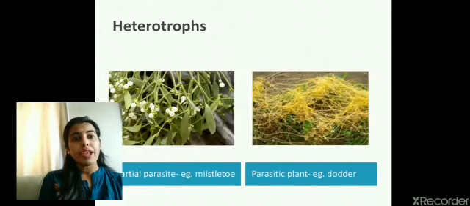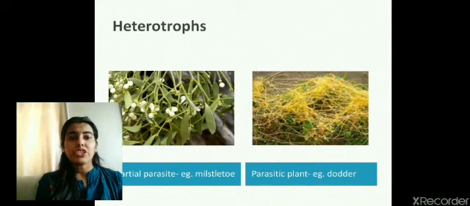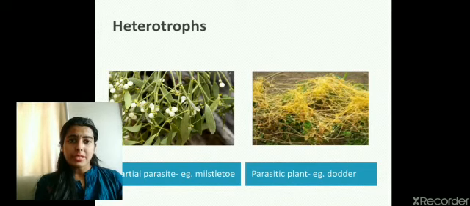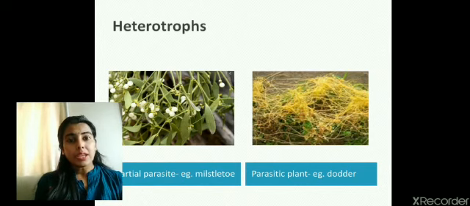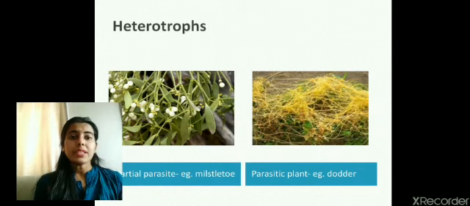Next category of heterotrophic plants is partial parasite. The word partial parasite means the organism which is dependent upon another plant for some of its needs. Here you can see the picture of a green plant, that is mistletoe. Mistletoe is a green plant. That means it has chlorophyll.